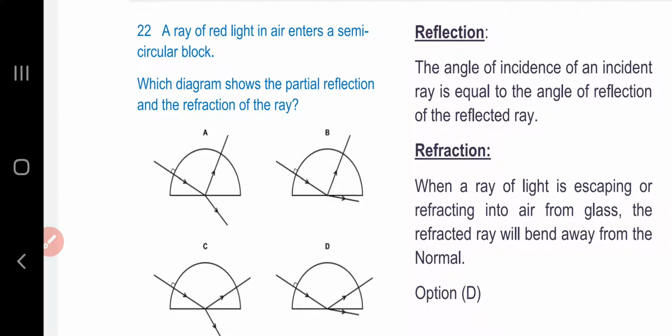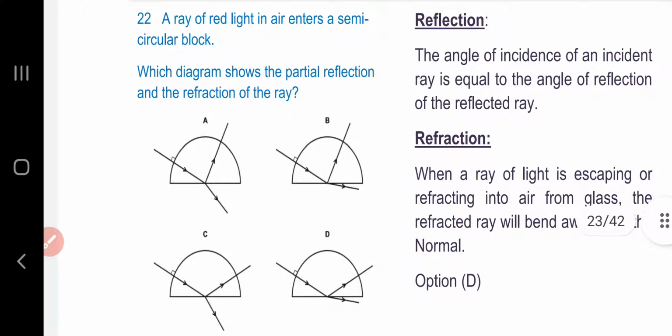Question number 22. A ray of red light in air enters a semicircular block. Which diagram shows the partial reflection and the refraction of the ray? Reflection is defined as the angle of incidence of an incident ray being equal to the angle of reflection of the reflected ray. Whereas refraction is when a ray of light is refracting into air from glass, the refracted ray will bend away from the normal.